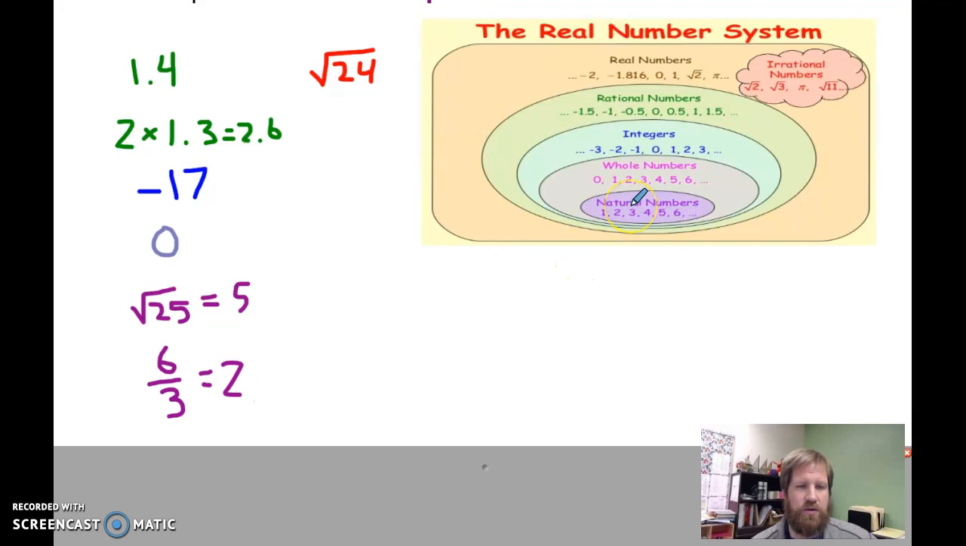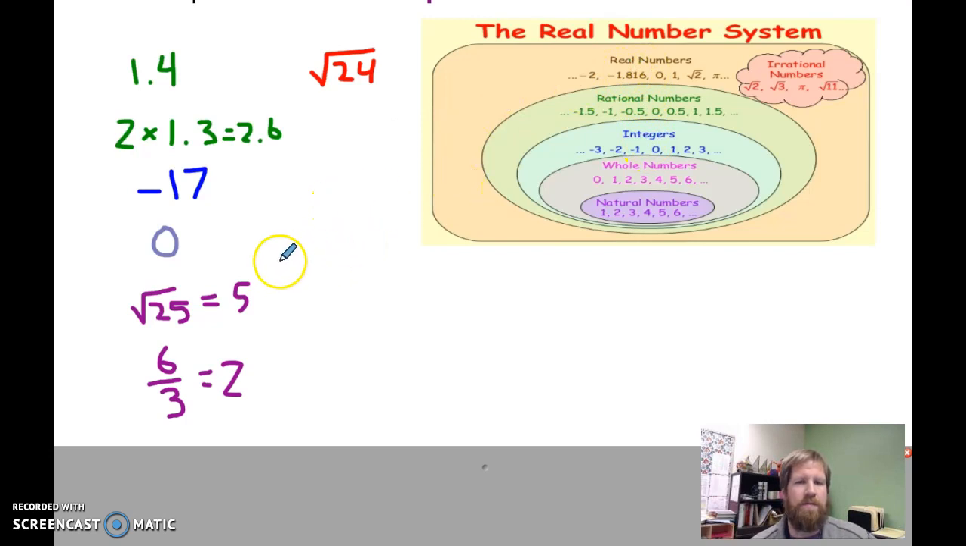That's another natural number. Okay, and when we're classifying these, we're going to have to list all the categories that it fits in. So this number is a natural, whole, integer, rational, and real number. All right, 2 and 5 are all 5 of those categories. Okay, 0 is all 4 of those categories. Okay, it's a whole number, it's an integer, a rational number, a real number.